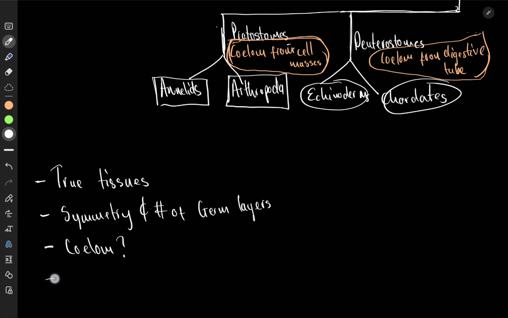Then if you have done the symmetry, the next thing you ask is coelom. Do you have coelom or you don't? And then if you have coelom, the next question we ask is, are you a protostome or are you a deuterostome? Protostome or deuterostome. And you are done. So these are the levels.